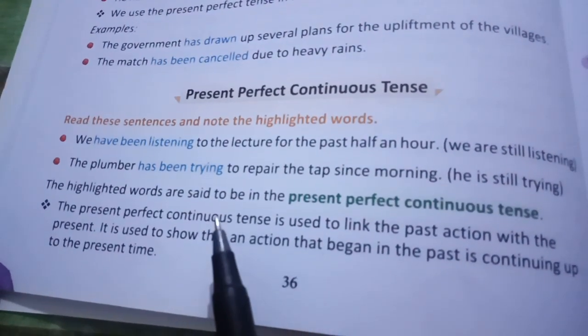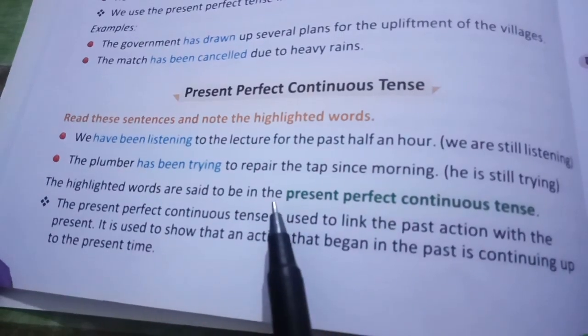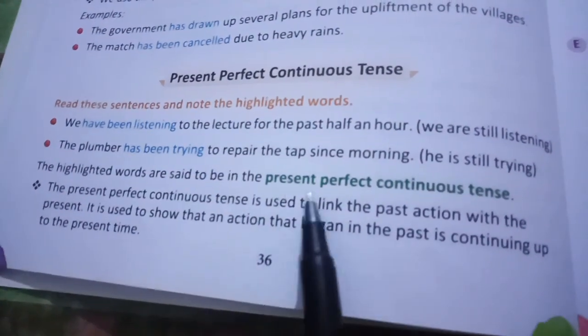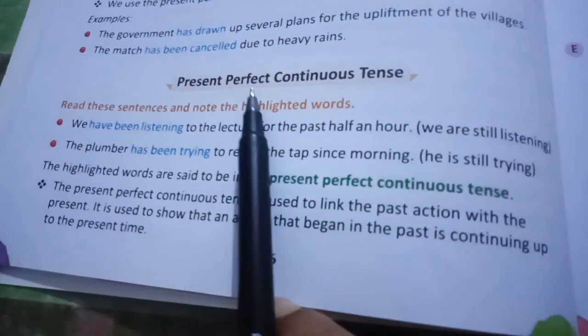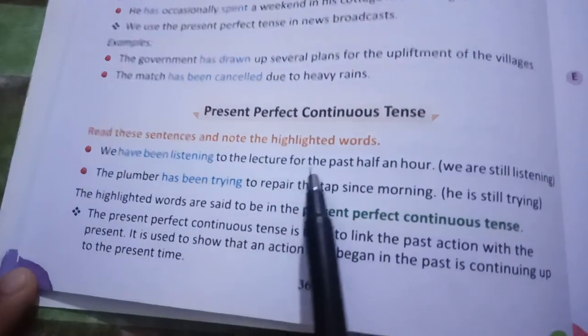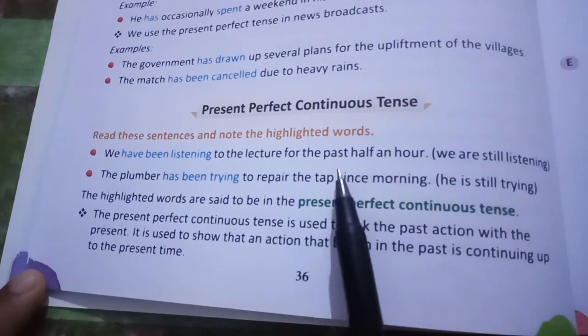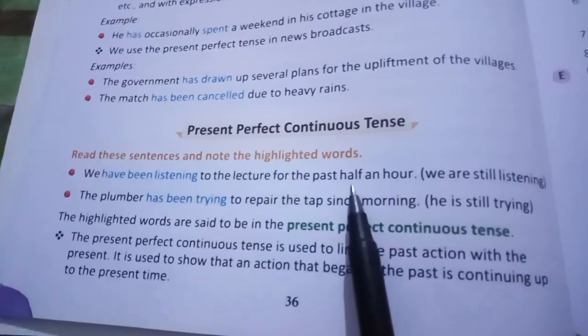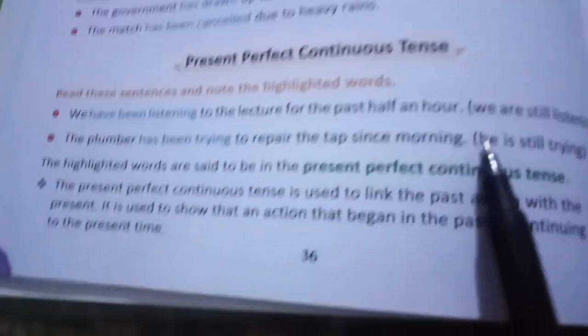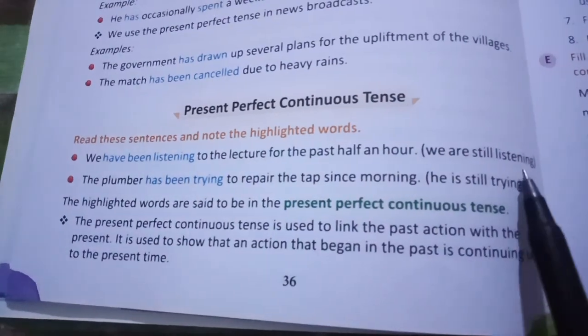But present perfect continuous tense is what? The action started in the past but it's still going on in the present. That's why it is perfect also and continuous also. Like we have been listening to the lecture for the past half an hour. It means what? The lecture started half an hour before in the past, but still it is going on in the present. That means we are still listening.